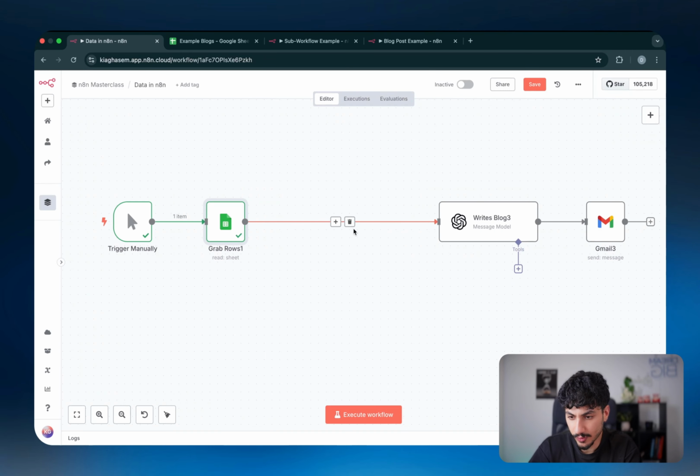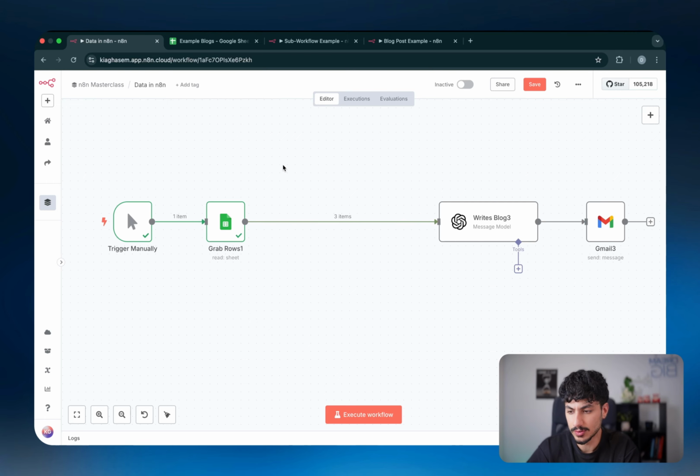So as I said before, these 3 items, if I were to pass them on to the write blog node, which is the OpenAI node that writes the blogs, each of these items individually will be run, and each of them will individually create an output, which will individually go to the next node, and each of them will individually be emailed to me.